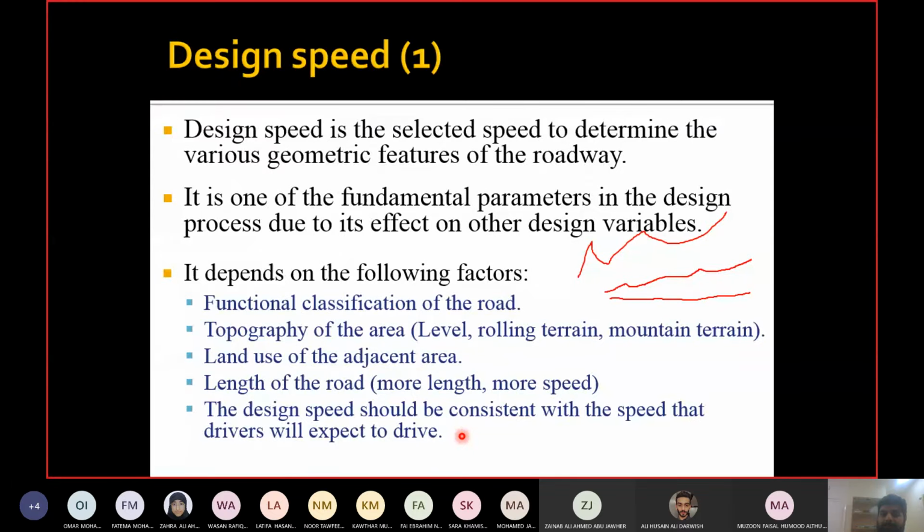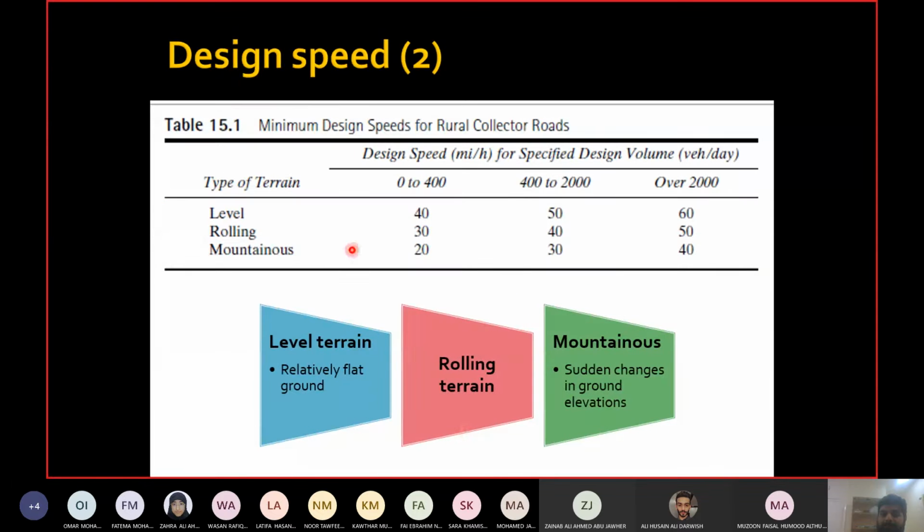These are some standards for the design speeds, and you can see they are changing according to the terrain, and they are changing according to the volume as well. Which volume is that? You can see vehicles per day. So this is ADT. When you go from level to mountainous terrain, the speeds are reducing. When you go from top to bottom, the speeds are reducing.